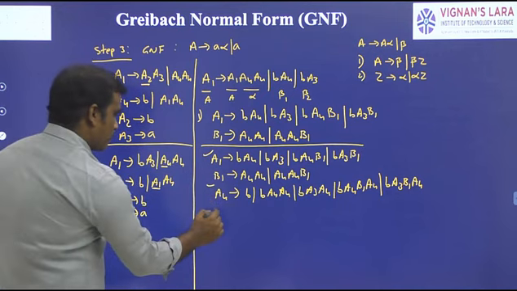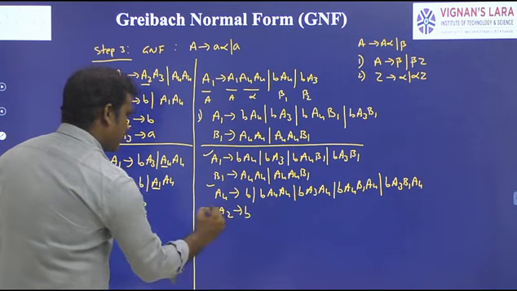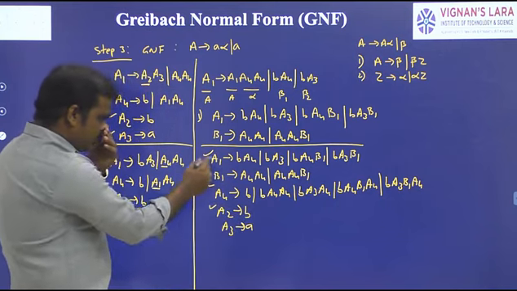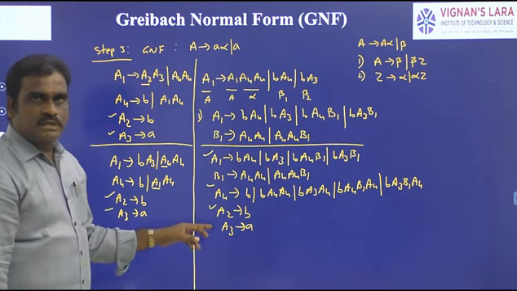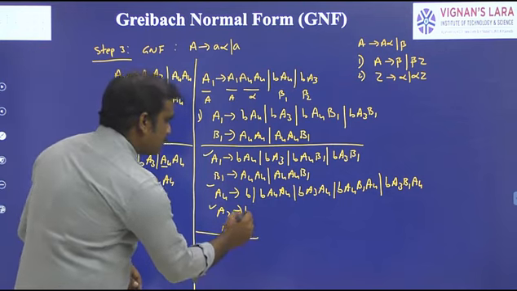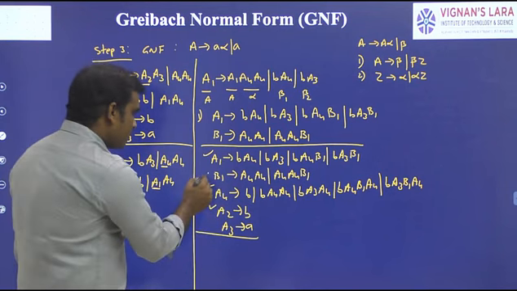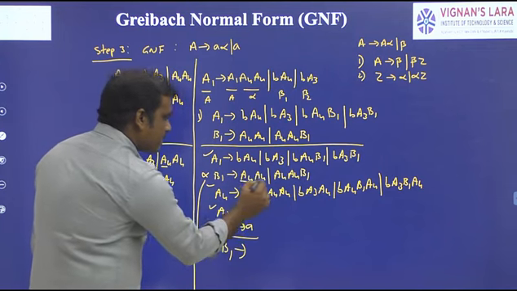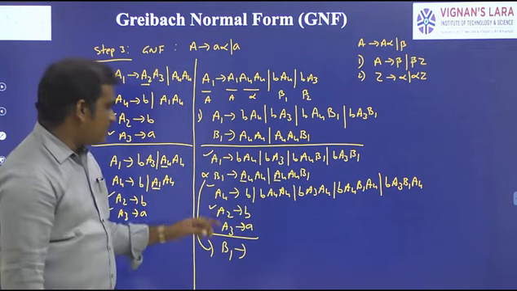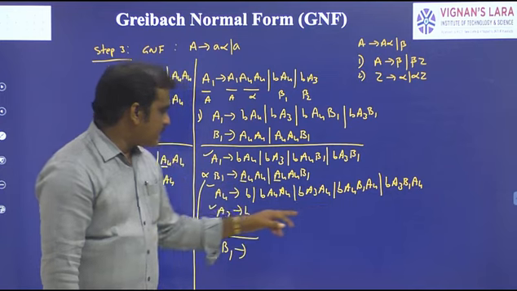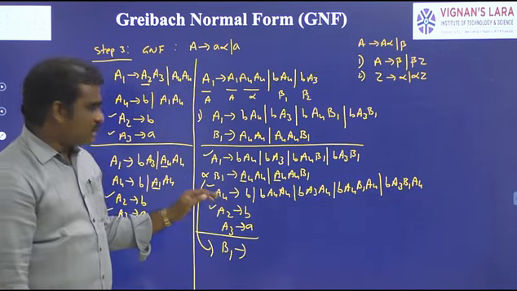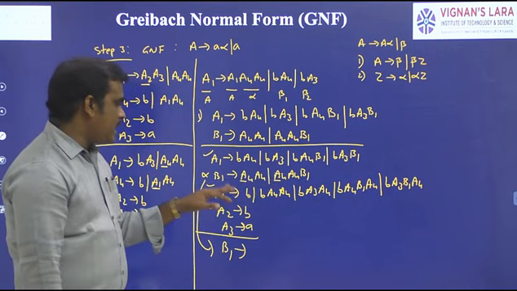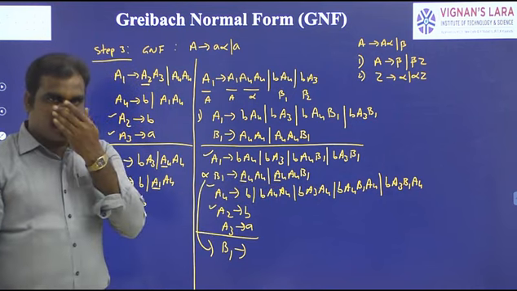Next, A2 → B, it is already in GNF form. Next, A3 → A. So 1, 2, 3, 4, 5. Out of these 5 productions, already 4 are converted into GNF form except B1. Now if you observe B1, what is the first symbol? A4. What is A4? This is the A4, and A4 is already in GNF form. So simply the A4 productions are replaced here and here. Then automatically B1 is also converted into GNF form.